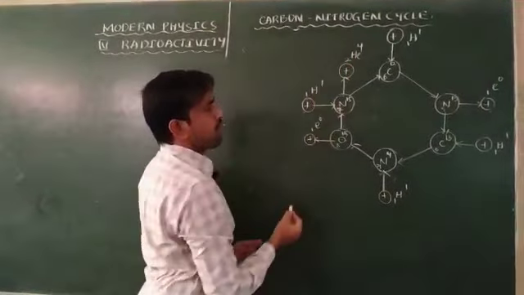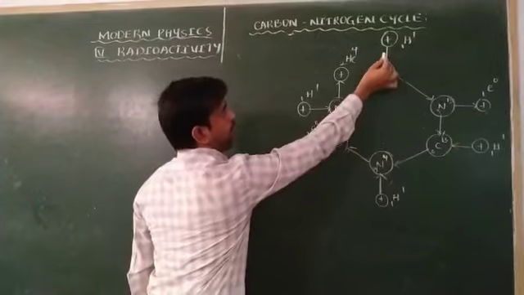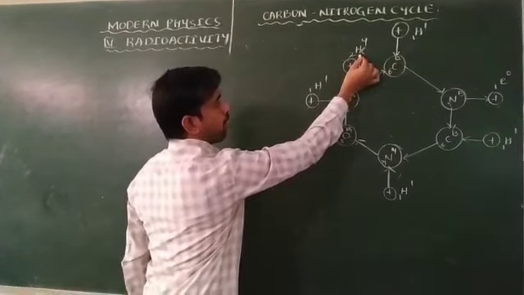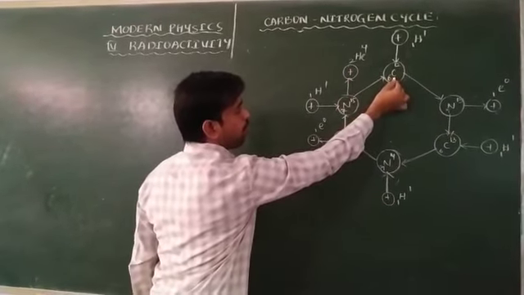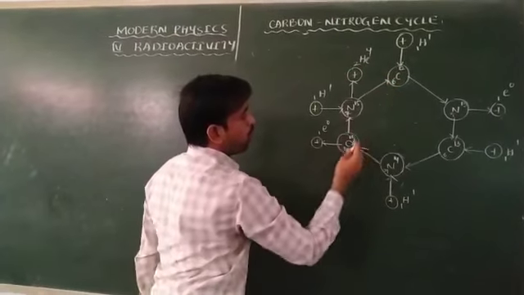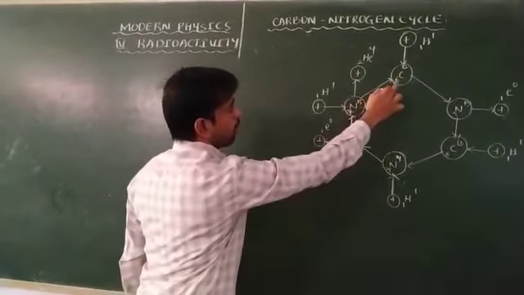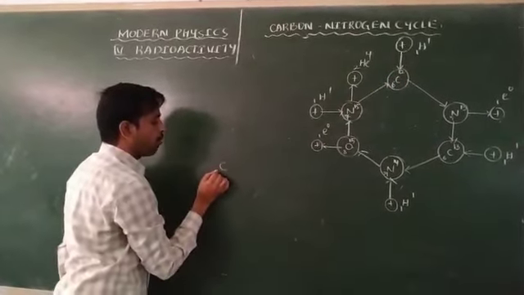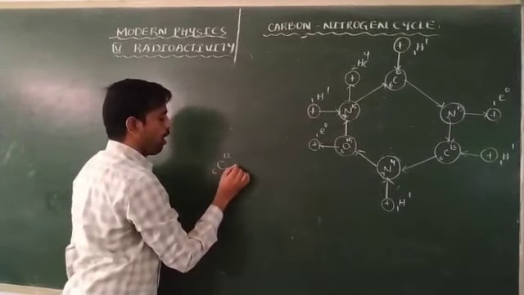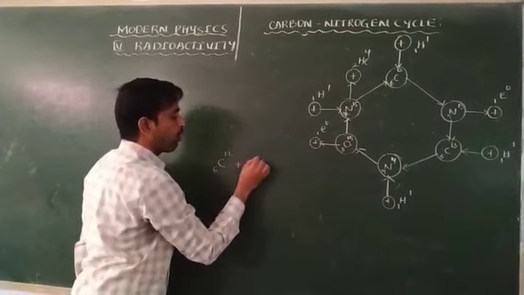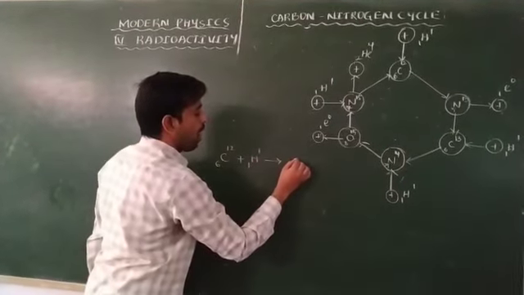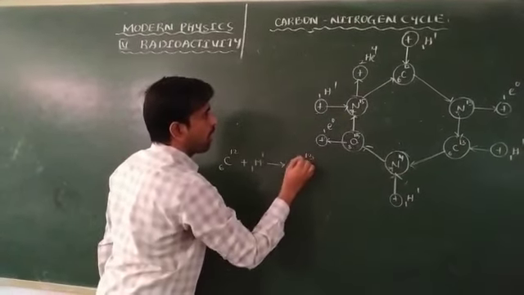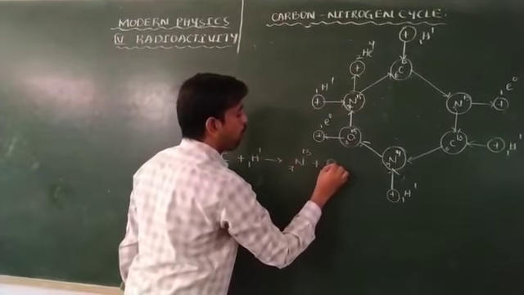In the carbon-nitrogen cycle, the carbon continuously attracts protons. Finally, it emits an alpha particle, and again we get the carbon nuclide. Okay, in this equation we observe how the protons interact with carbon. First of all, carbon atomic number is equal to 6 and atomic mass is equal to 12. This attracts a proton and gives one more new atom, nitrogen N713, as well as some amount of energy.